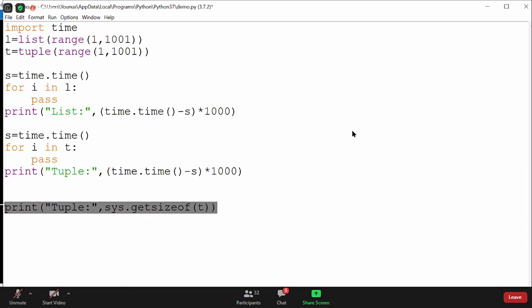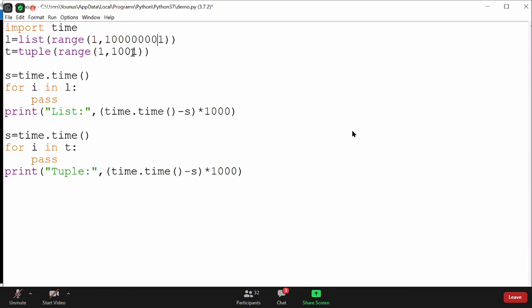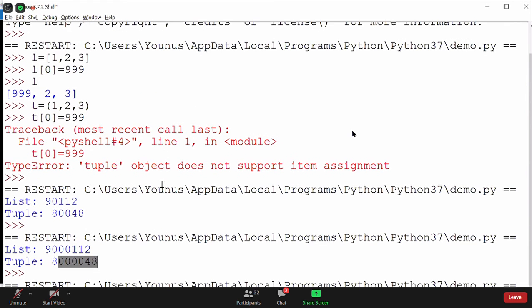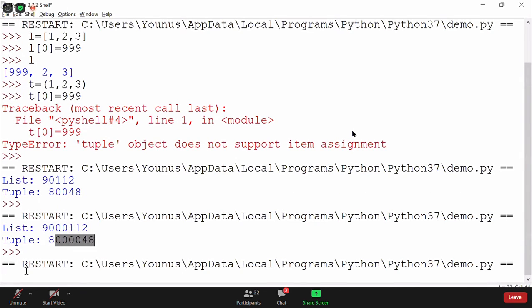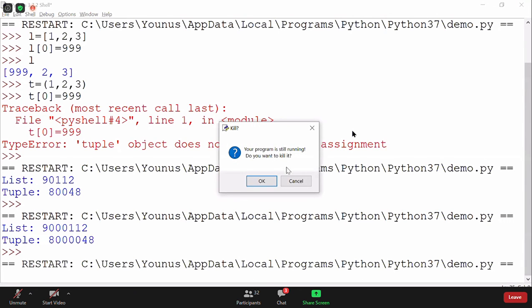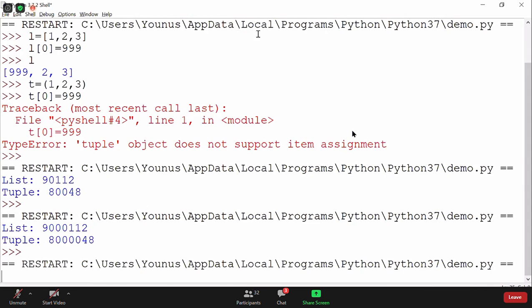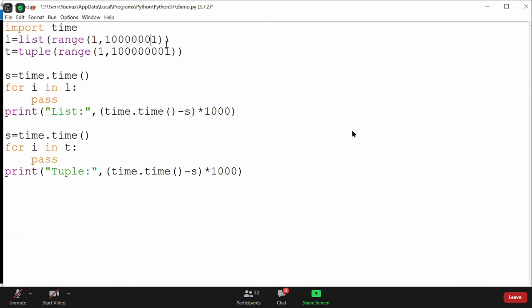But let me also increase the size of the array, because for small data it doesn't look good. So 1, 2, 3, 4, 5, 6, 7, and again 1, 2, 3, 4, 5, 6, 7. Okay, that will be perfectly fine. Let me run and check, do we find any difference? Oh, it's taking a long time. I think I need to reduce it.